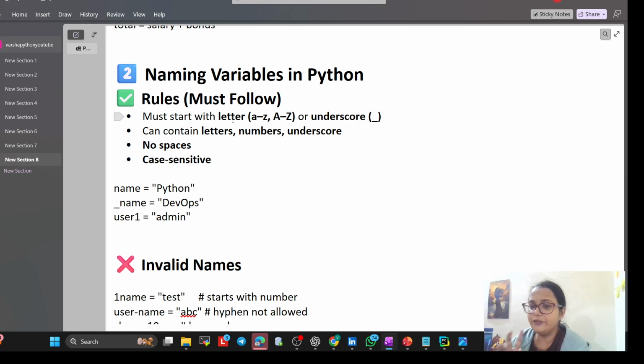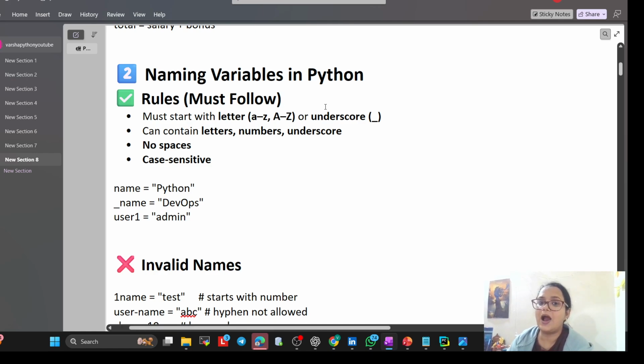But if you are writing in small, then A to Z all will be in small. If you are writing in capital, all will be in caps. But it will start with letters only, or underscore, and it can contain letters, numbers, and underscore. No space will be there, and it will be case sensitive, and it should not start with a numeric value.